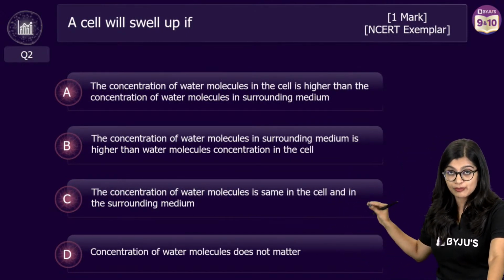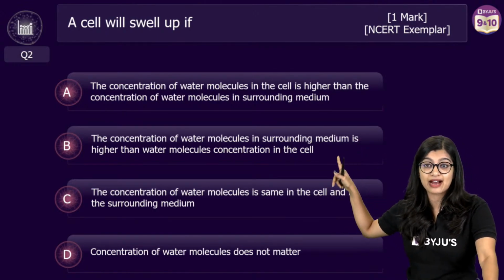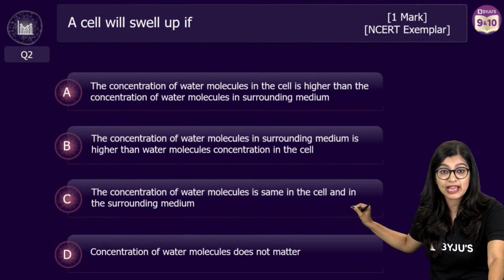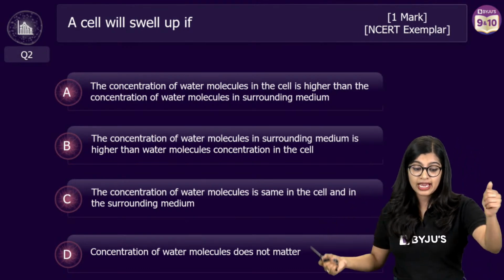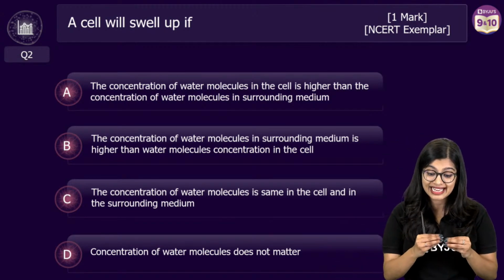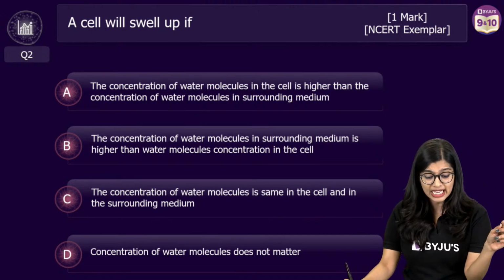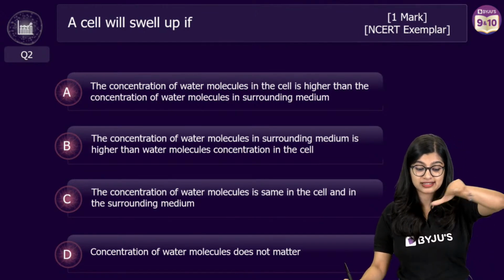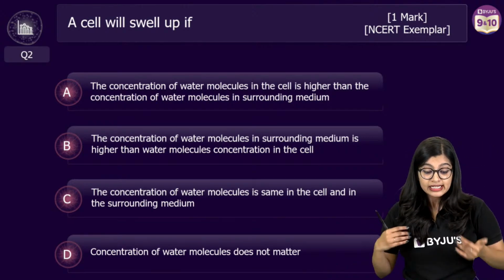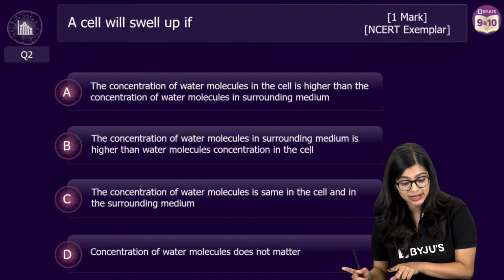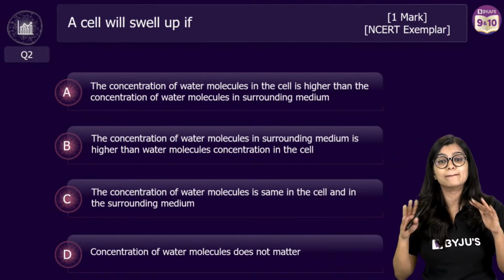This here is from the concept of types of solutions. So take some time and have a look at it. These are statement-based questions, okay? A cell will swell up if A, the concentration of water molecules in the cell is higher than the concentration of water molecules in the surrounding medium. B, the concentration of water molecules in the surrounding medium is higher than the water molecules concentration in the cell. C, the concentration of water molecules is the same in the cell and in the surrounding medium. D, concentration of water molecules does not matter.